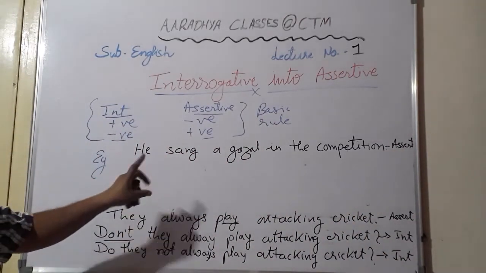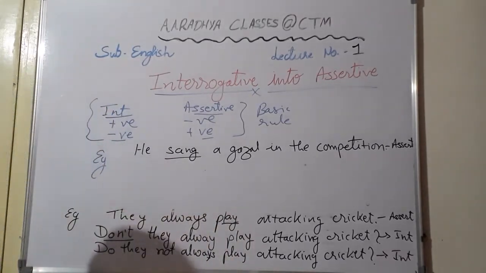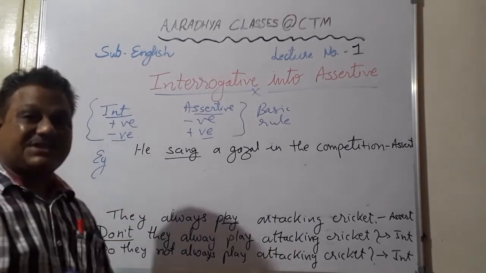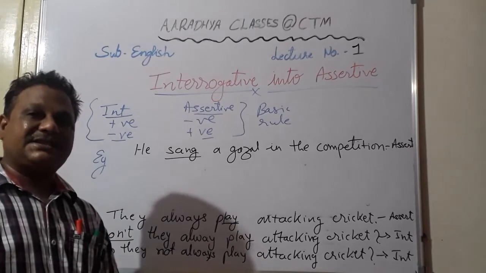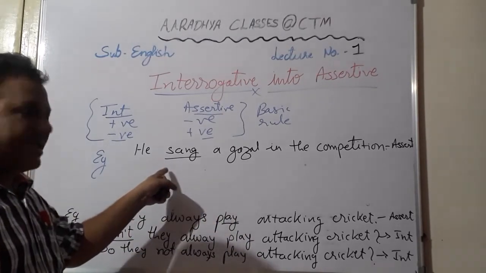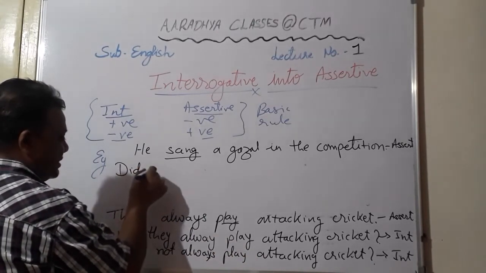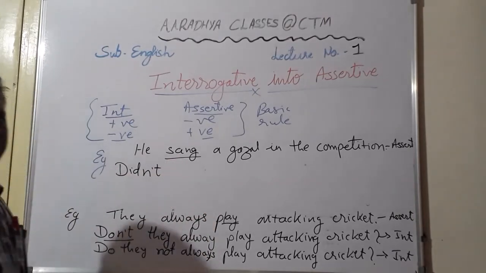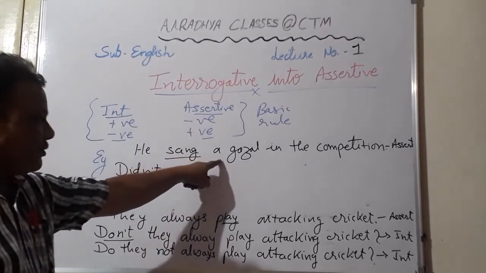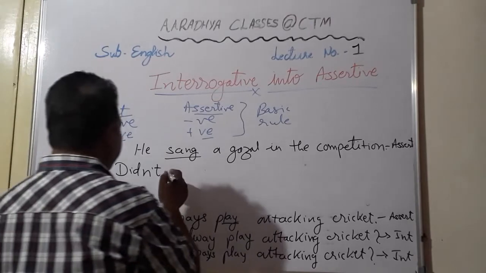Again, in this sentence there is no helping verb, so you'll have to look at the main verb. Main verb is sang. Sang is the past form of sing, and the third form is still different: sing, sang, sung. Third form is sung. Here we are given the second form, sang. So it suggests that it is a sentence of simple past tense. Whenever the verb is given in simple past tense, we use did. And since the sentence is positive, we will have to make it negative. So the question will be negative.